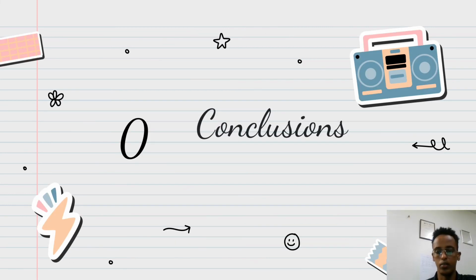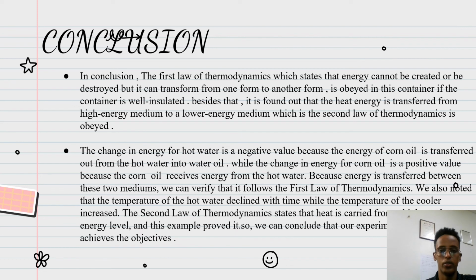Hi, Assalamu alaikum, Dr. and everyone. My name is Khud Muhammad, and I'm going to present the conclusion. In the conclusion, we know that energy cannot be created or destroyed, but it can transform from one form to another form, according to the first law of thermodynamics. So the container will obey if the container is well insulated, meaning protected from the loss of heat. It's found that the heat energy is transferring from a high energy medium to a lower energy medium, which means the second law of thermodynamics is obeyed.